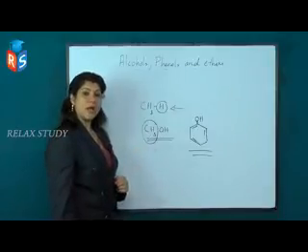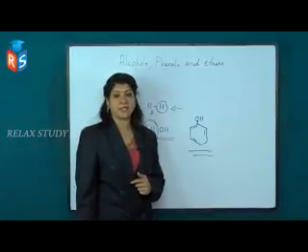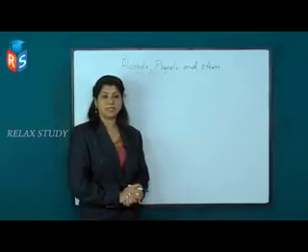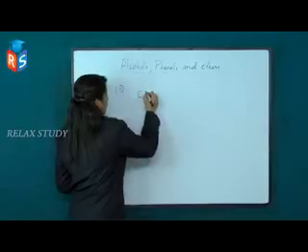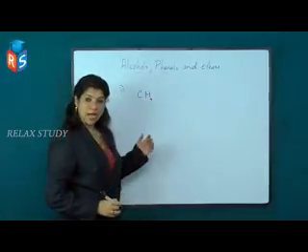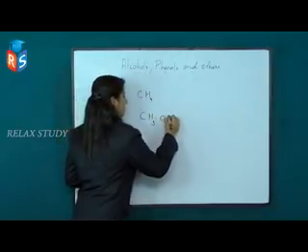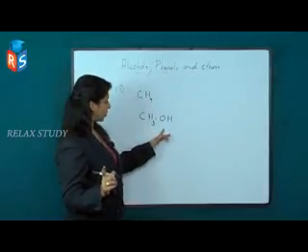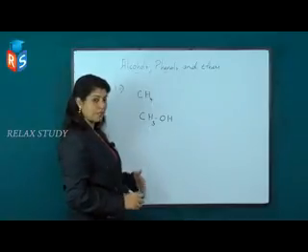Next, how alcohols are classified. Let us start with aliphatic alcohols. Alcohols and phenols are classified into monohydric, dihydric and trihydric alcohols according to the number of OH groups present in them. Listen, CH4 is methane. One of the hydrogen atoms from CH4 gets replaced by an OH group. It becomes methyl alcohol. Methyl alcohol contains only one OH group, so this is a monohydric alcohol. This is an aliphatic monohydric alcohol.